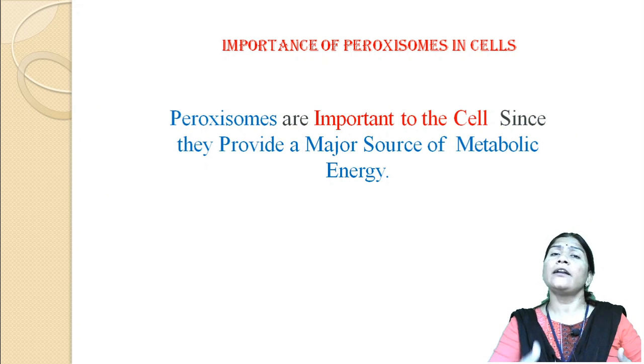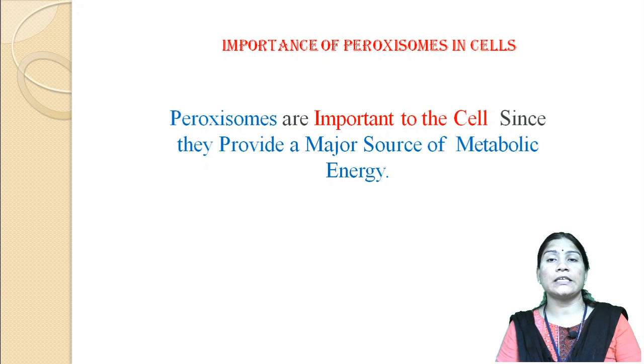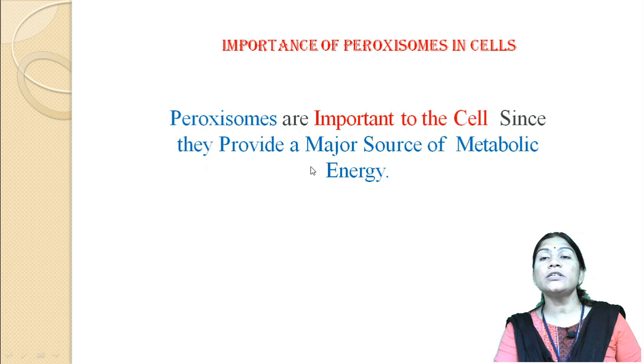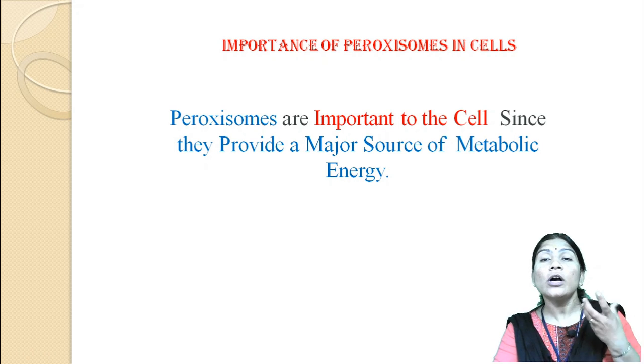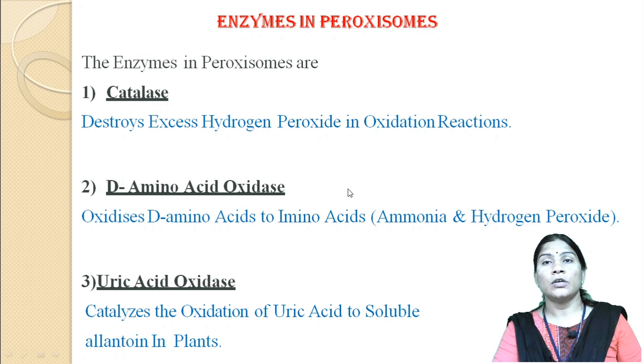So we know the importance of peroxisomes in the cells. Peroxisomes are important in the cells because they provide a major source of metabolic energy. There are different enzymes present in the peroxisomes, like catalase, which destroys the excess hydrogen peroxide in oxidation reactions.